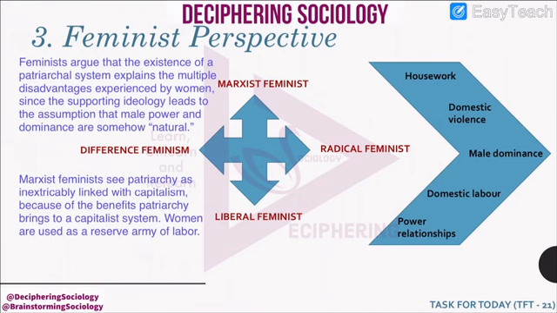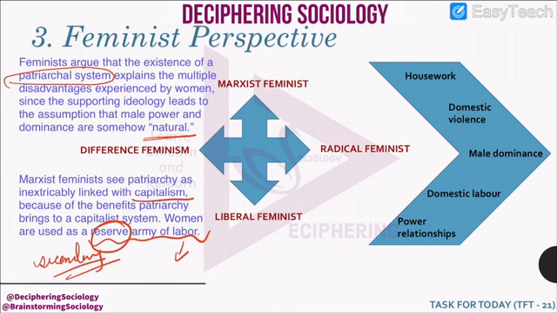They argue that the existence of a patriarchal system explains the multiple disadvantages experienced by women, because this ideology leads to the assumption that male power and dominance are somehow natural. So they speak against patriarchy, and they also relate patriarchy with capitalism because of the benefits capitalist society gains because of patriarchy. Why? Because here women are used as a reserve army of labor. They are not the primary laborers, but they are secondary laborers.